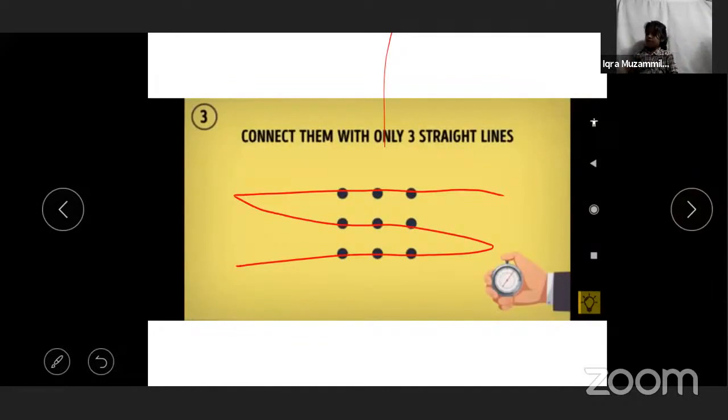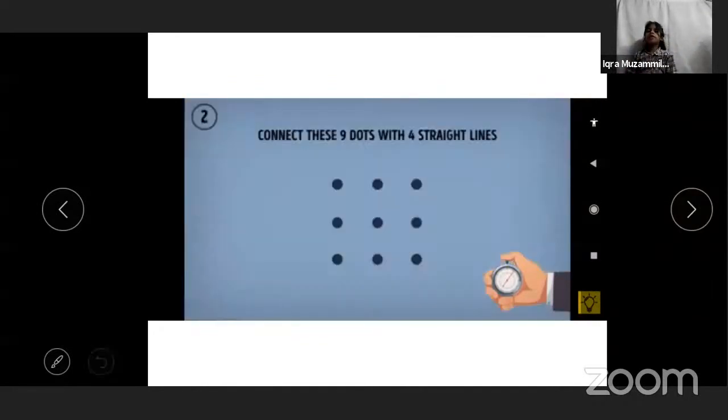Understood, everyone? Okay. Now see here. Connect these 9 dots with 4 straight lines. That is your homework. Draw the 9 dots. All of you draw these 9 dots and try to connect all the dots with 4 straight lines.